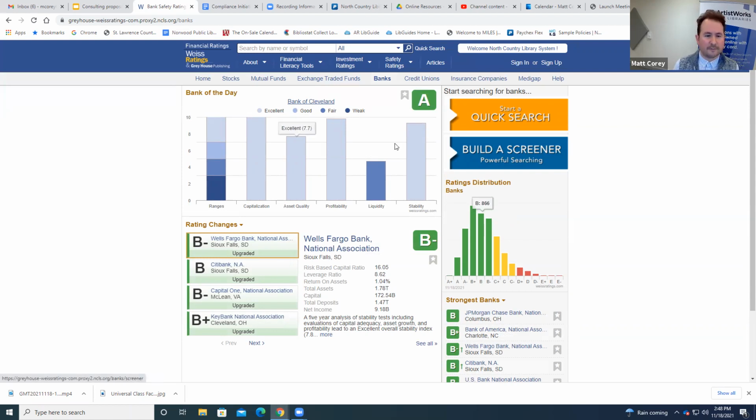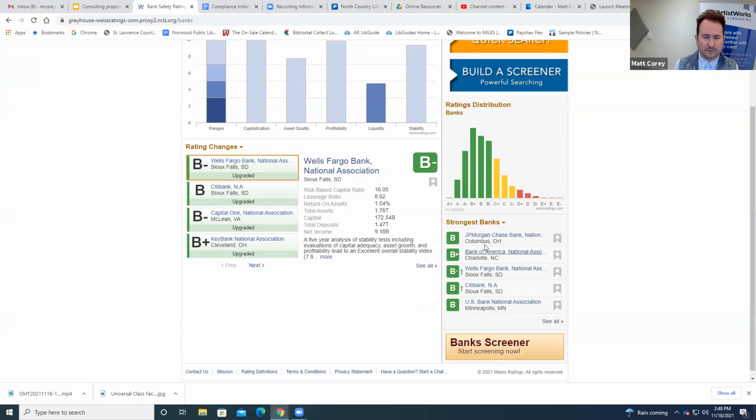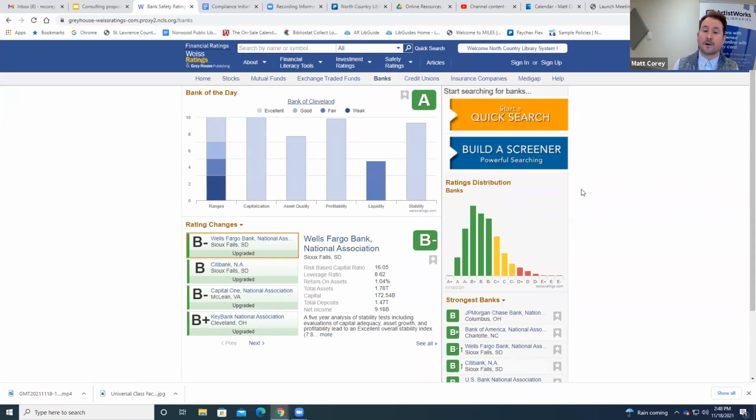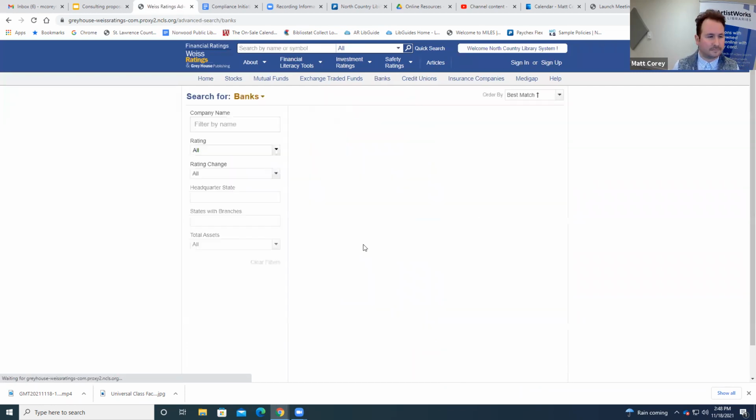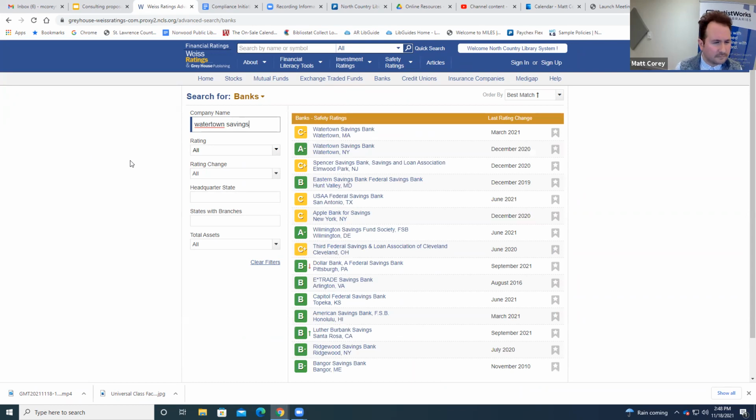Of course, on this front page, they're going to be showing you obviously a lot of huge banks. But I think especially a lot of people in our rural communities that have ties to our smaller local banks are going to want to look up their own bank and see what sort of information it has to offer.